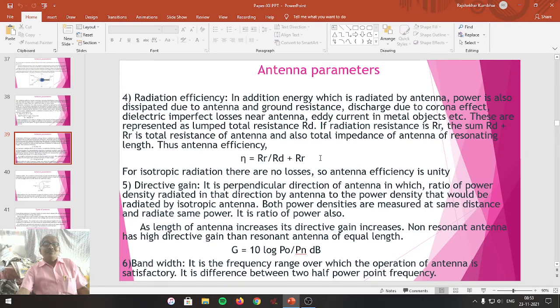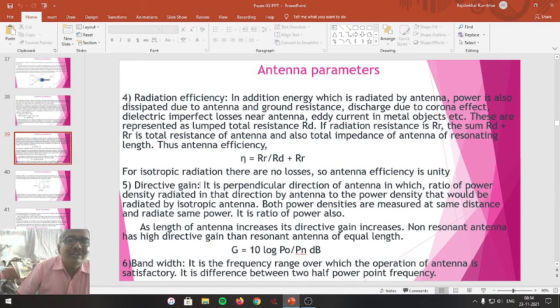antenna. For isotropic radiation, there are no losses, so antenna efficiency is unity. For an isotropic antenna, the intensity distribution is equal in all directions. The reference antenna possesses isotropic radiation which has no losses, so that's why the reference antenna has unit efficiency, meaning 100% efficiency.